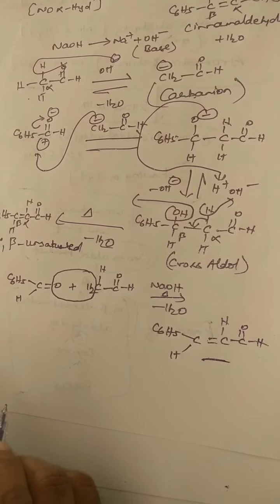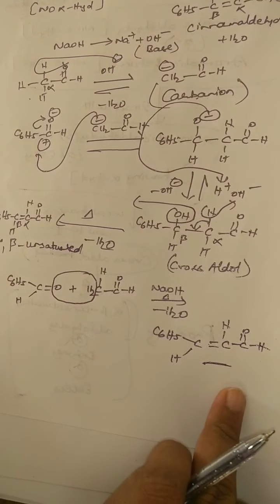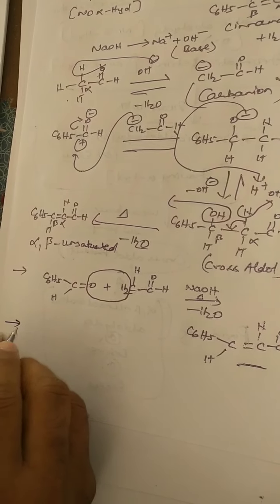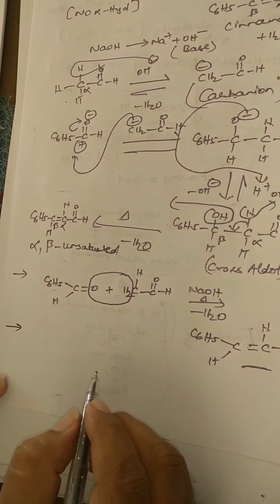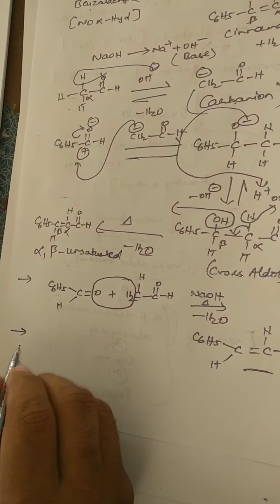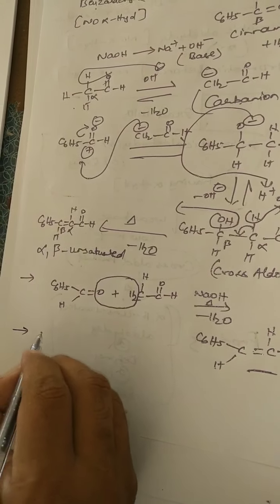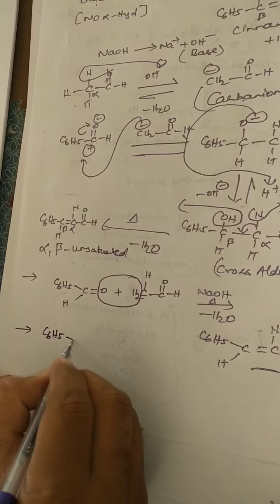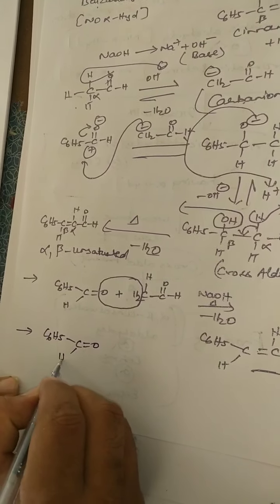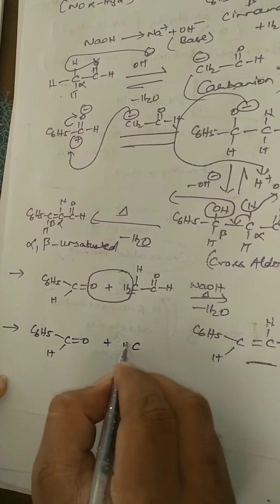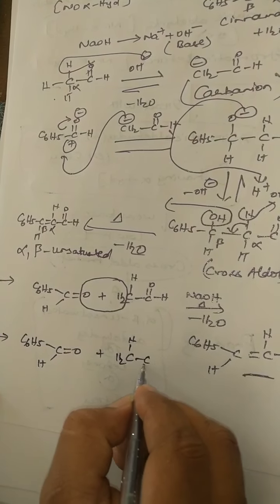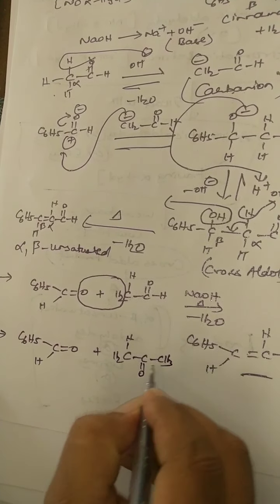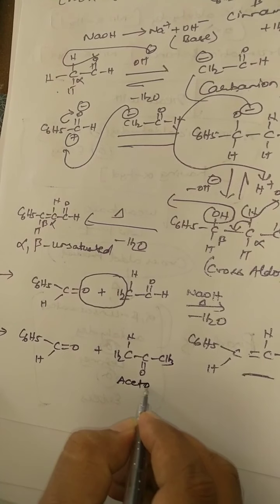I think you understood how to get the product from this. So one more example I am taking, students. I am taking benzaldehyde. Like this you can write as many equations. Suppose this time I am taking acetone, COCH3. Just I am changing the compound. This is acetone.